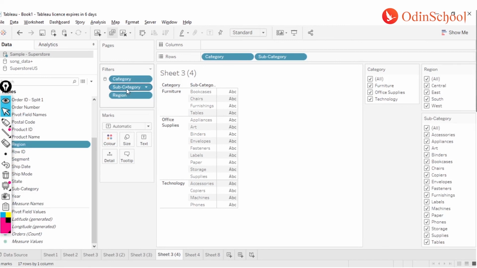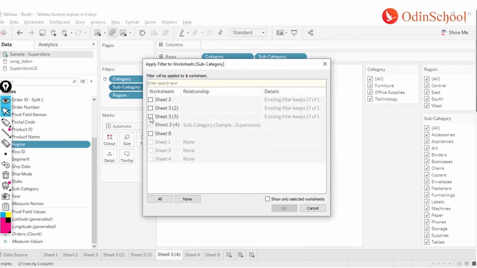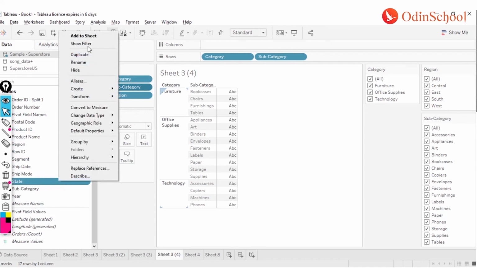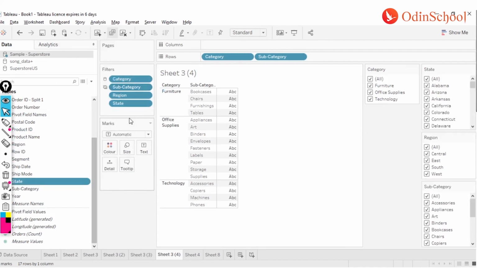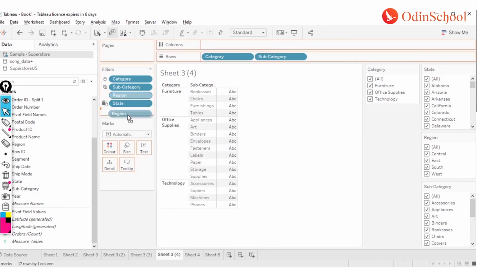So what I'm going to do is leave region as a subcategory, and apply it to more than one worksheet over here, let's say 3 worksheets. I'm going to apply this category to all the worksheets using this data source. And I'm going to add one more filter over here, let's say state, show it as a filter, and apply this one as all using related data sources. Now why did I do this?